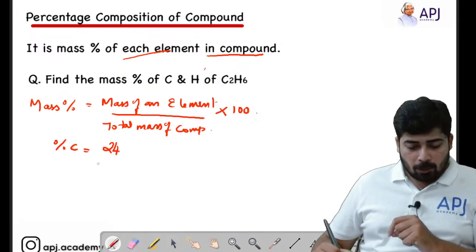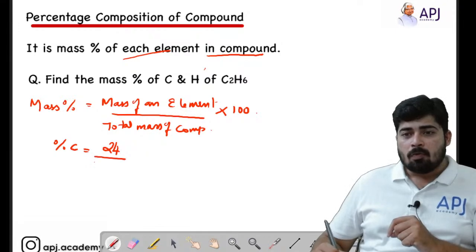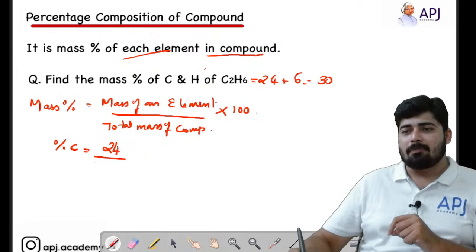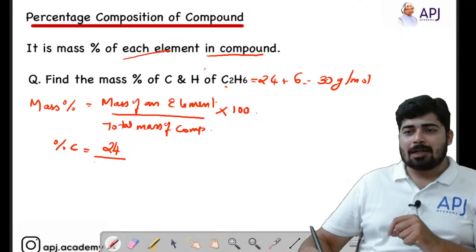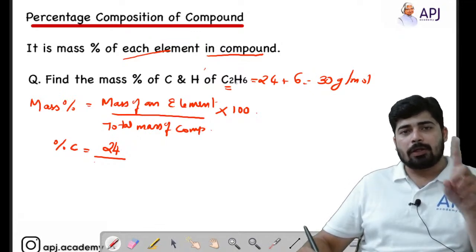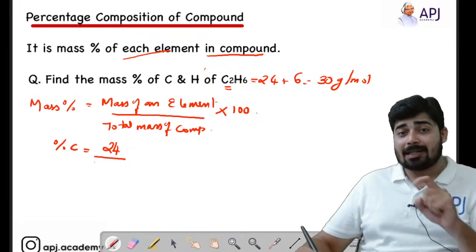So 24 divided by, what is the total mass of C2H6? Let's calculate it here. 24 plus 6 will give us the mass of C2H6, that is 30 gram per mole. How did I get that? Because we know that the mass of a carbon atom is 12, so two carbon atoms are present, so 2 into 12, and the mass of one hydrogen atom is 1.